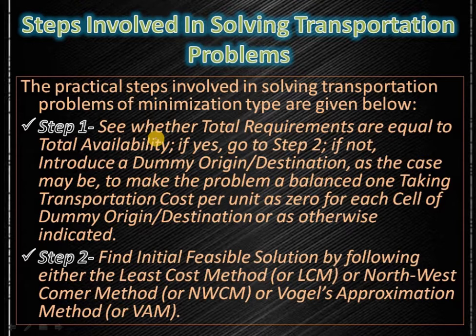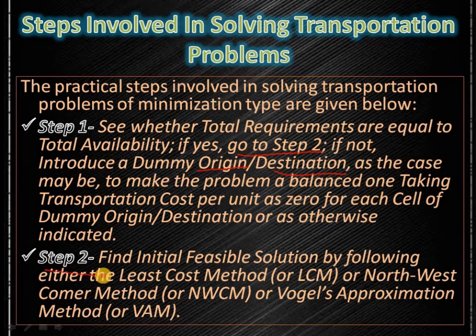If the requirements from the destinations and capacity of origin are equal, then it is a balanced problem. If it is a balanced transportation problem, go to step 2. Otherwise introduce a dummy origin or dummy destination so as to make a balanced one. An unbalanced transportation problem must be made a balanced transportation problem. Then only you can apply the methods of transportation problem.